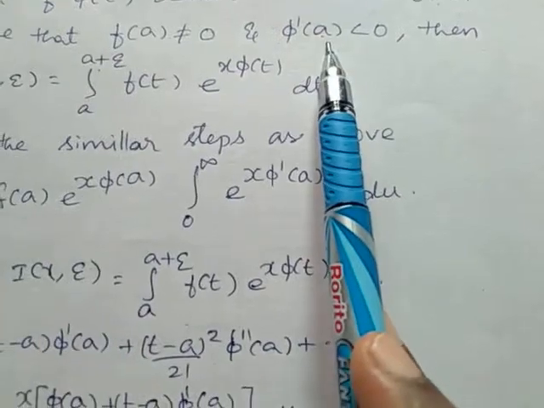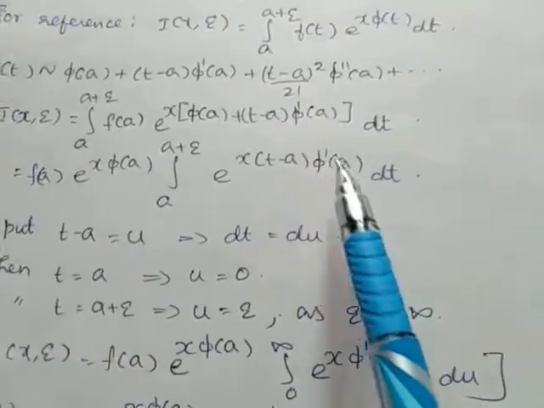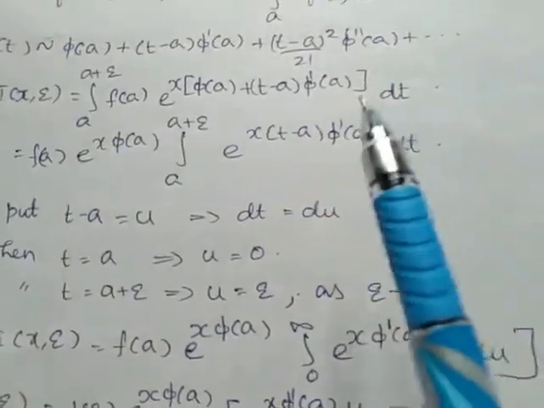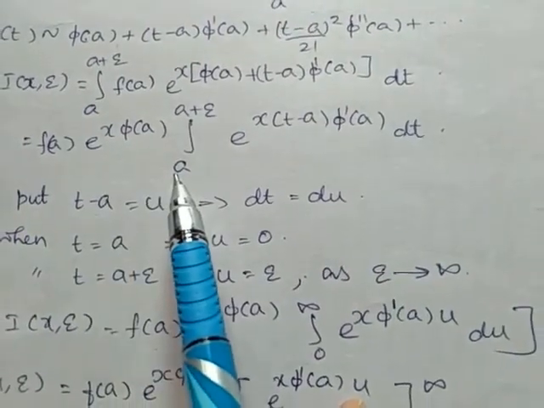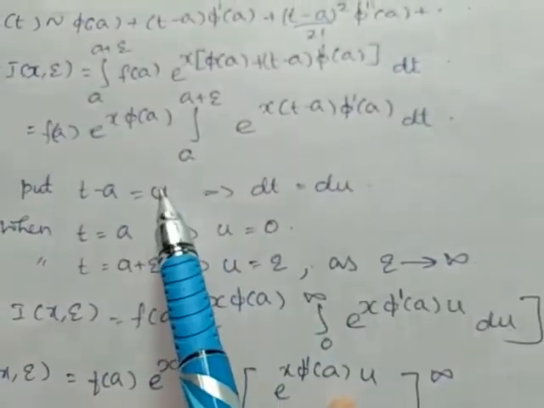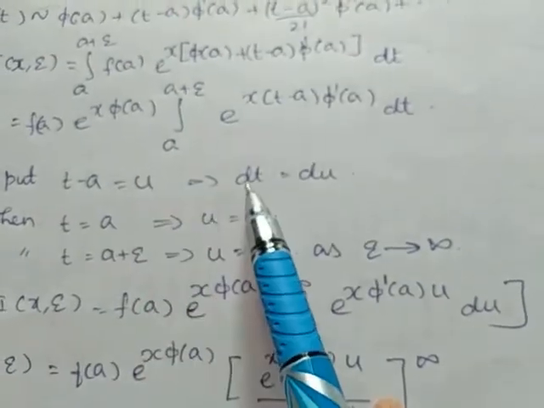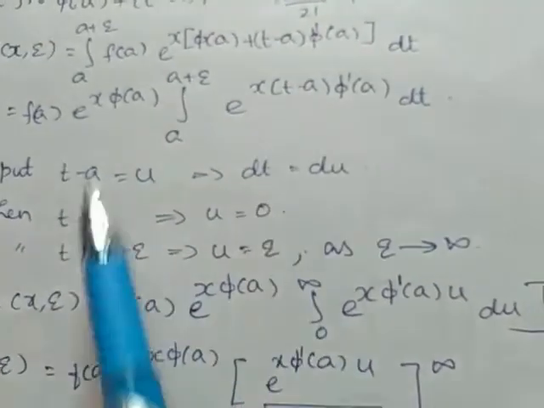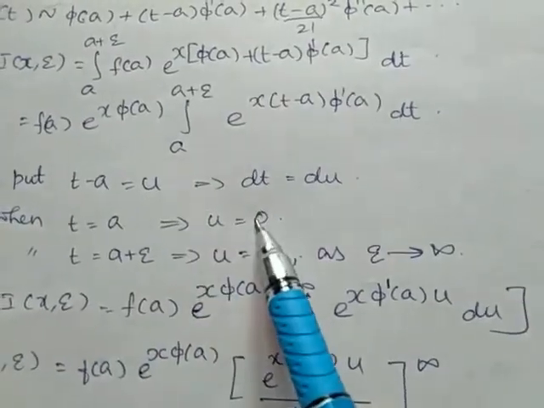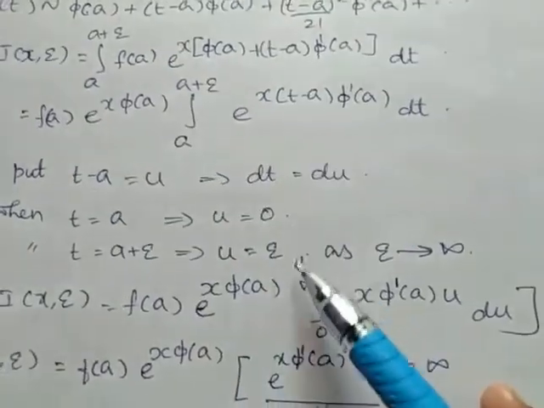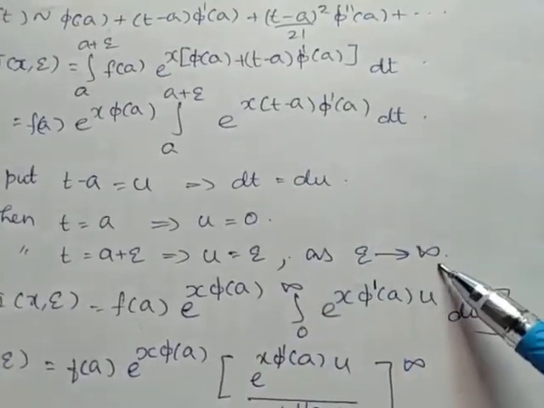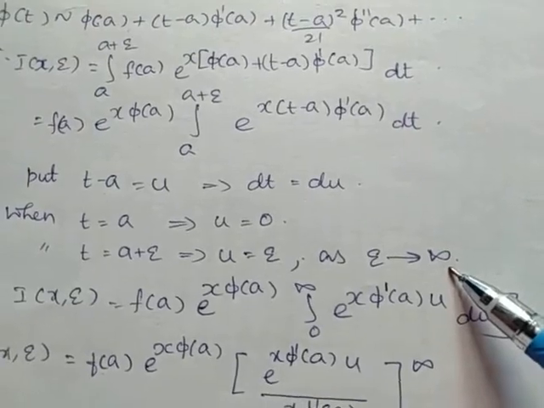So I stopped at phi dash of a itself. I am not considering the second term. Again, we have to substitute t minus a as u. So we will get dt is equal to du. When t is equal to a, u is 0. When t is a plus epsilon, u is epsilon. And here also we are considering epsilon tends to infinity.